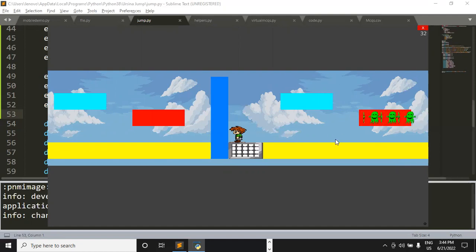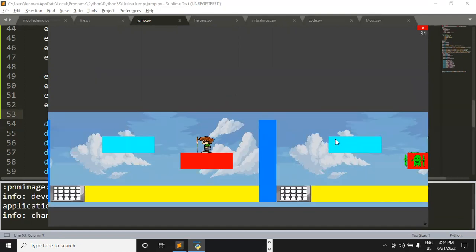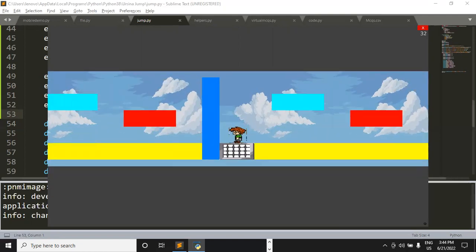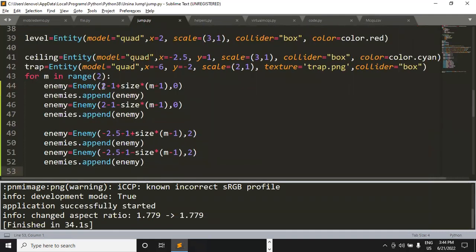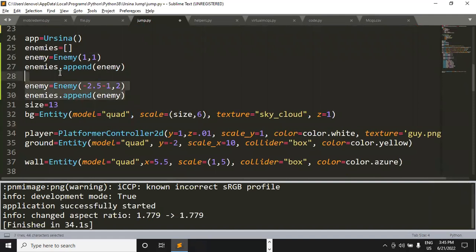So basically, I think I need to make some changes in the position, then only we'll get the output. So let's do that quickly. Let me check the position again. Here I've passed 2 minus 1 plus size minus 1. And if I change it to 1 comma 1, let me remove all these things from here.